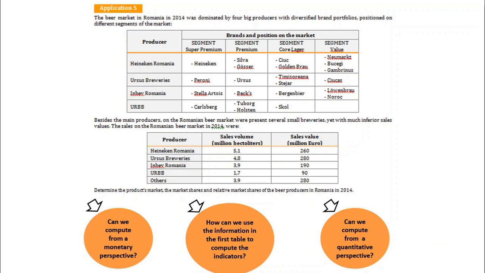What is the difference between those segments, for example, super premium and value? Usually this difference is based on, let's say, the price and quality relationship. In the super premium, you will have in a market products that are more expensive and that have a higher quality, while in the value segment, you will have cheaper products with a lower quality. So actually everything that we need, it is already mentioned or grouped in the second table.